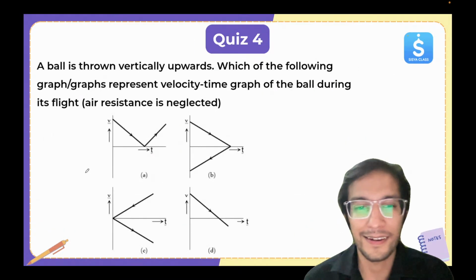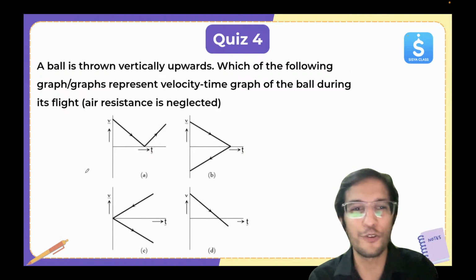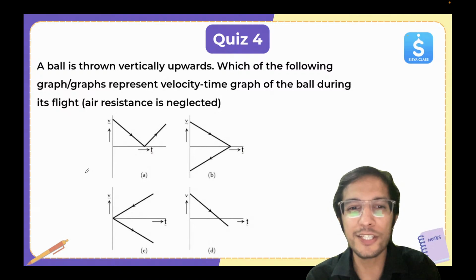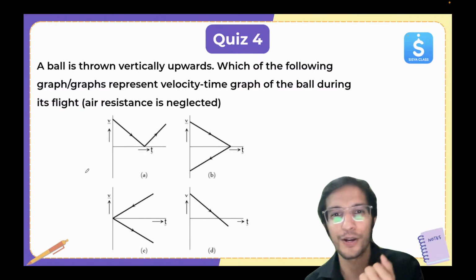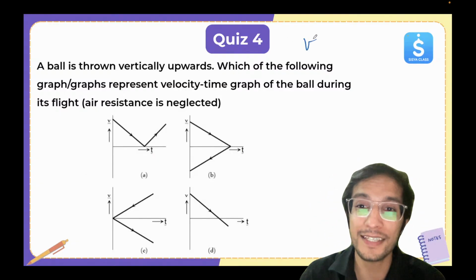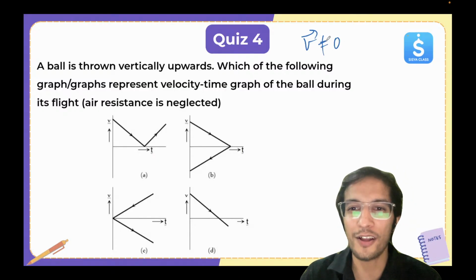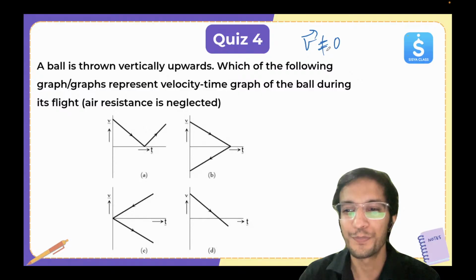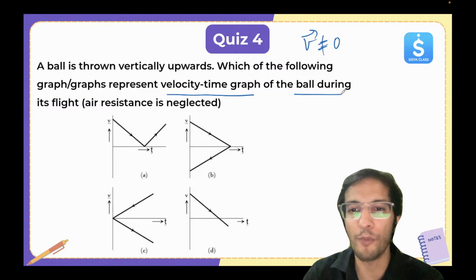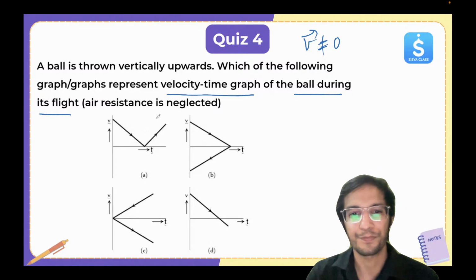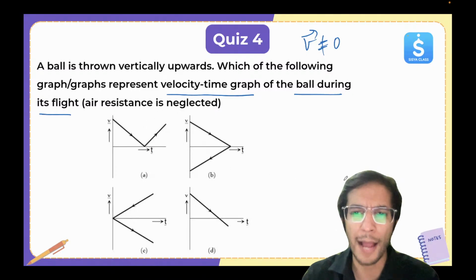Now this is a good one. Let's see how many of you can try and solve this question. A ball is thrown vertically upward. That means it has been given some velocity. Initial velocity is not zero. Which of the following graph or graphs represent the velocity-time graph of a ball during its flight? So now what's going to happen?